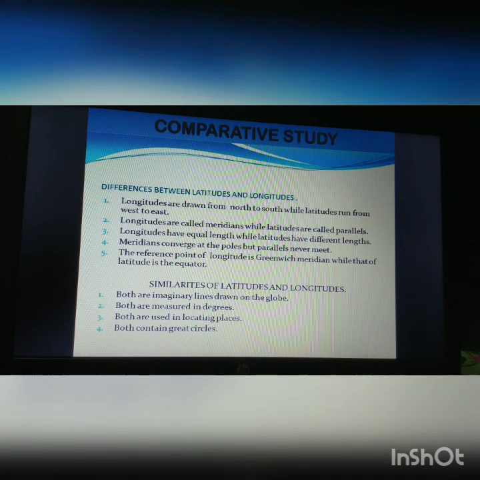They are really imaginary. Both are measured in degrees, maybe north, south, east, west, but both are measured in degrees. Both are used in locating places. Yes, each and every time latitude and longitude are used to locate places, and both contain great circles, whether one or many.